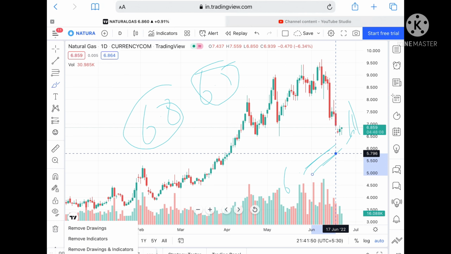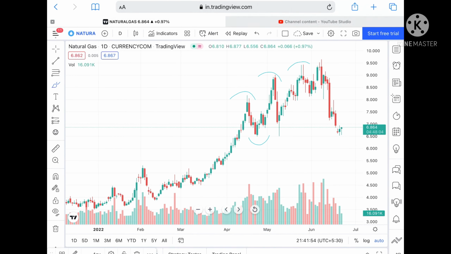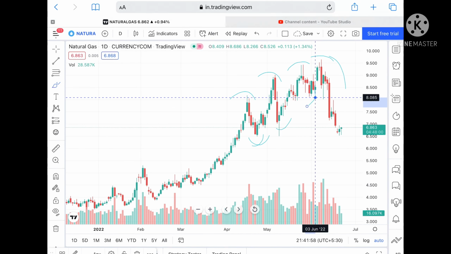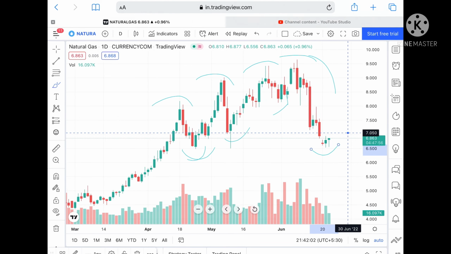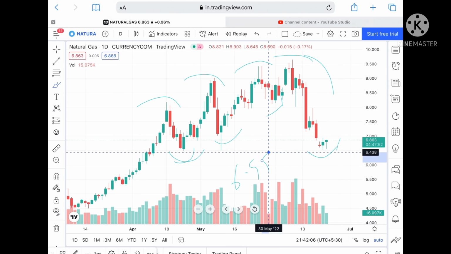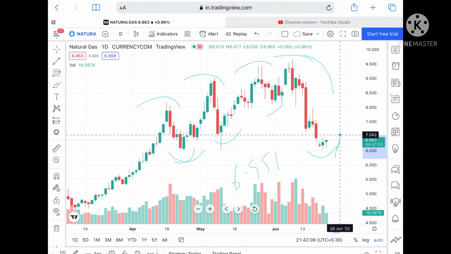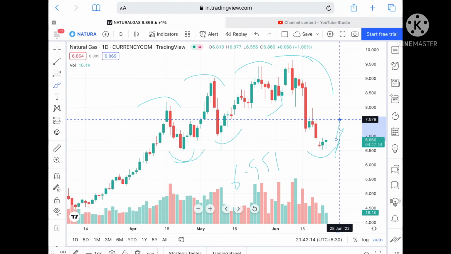But if you look at the chart, from the top side we have seen a swing. Now from the downside, if you look at this trend, we can see a probability of moving further higher. Suppose if the price sustains this level, we can see it can go towards a level of 6.951, and from there we can see it can move towards a level of 7.191, and suppose if it sustains this level, we can see it can move further high.